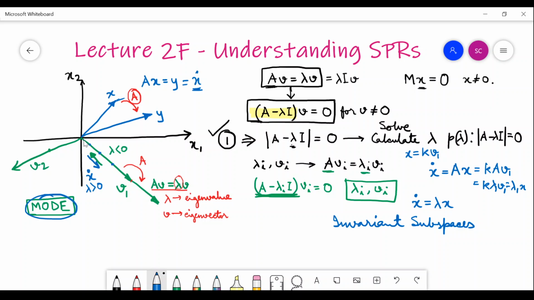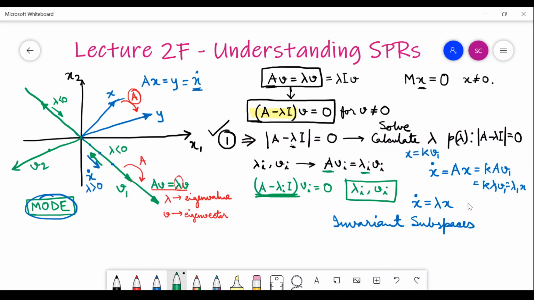If you had started, let me use green here, if you had started this side somewhere and your lambda is less than 0, then also your velocity will be in this direction. It is always opposite to the direction of your position vector.